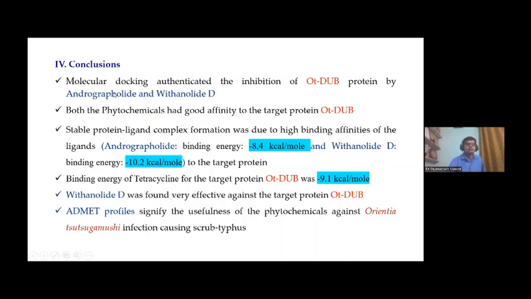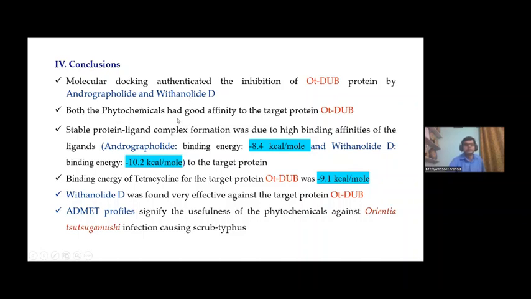And lastly, the conclusions. Molecular docking authenticated the inhibition of OTDUB protein by Andrographolide and Withanolide D. These are two bioactive phytocompounds that are respectively extracted from Andrographis paniculata, an Ayurvedic medicinal plant, and another Ayurvedic medicinal plant, Withania somnifera.